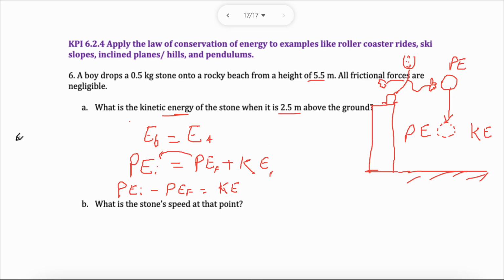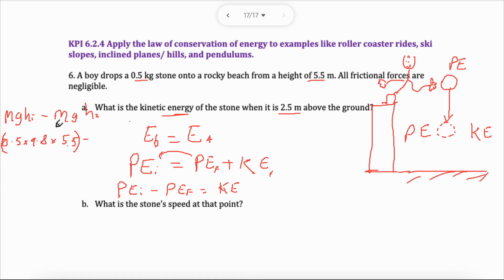I'm going to take this, I'll bring it over here, I have some space. At the start, there's MGH, right? So MGH minus MGH. This is the first height, this is the second height. You realize that I'm only subtracting the heights. I'm going to write the whole thing just to keep it simple. 0.5, that's the mass, M, multiply by 9.8, multiply by the starting height, which was 5.5, minus, I'll keep that separate just so you can see what I'm doing, the second height.